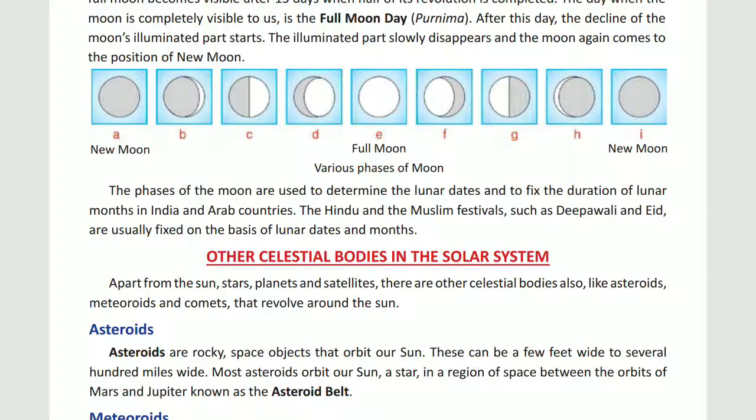Now here comes the next paragraph. The phases of the moon are used to determine the lunar dates and to fix the duration of the lunar month in India and Arab countries with the help of the moon. In Hindu and Muslim festivals also, we celebrate festivals with the help of the moon, such as Deepavali. We celebrate Deepavali on Amavasya, that is new moon day, and Eid also is usually fixed on the basis of the lunar dates and month.